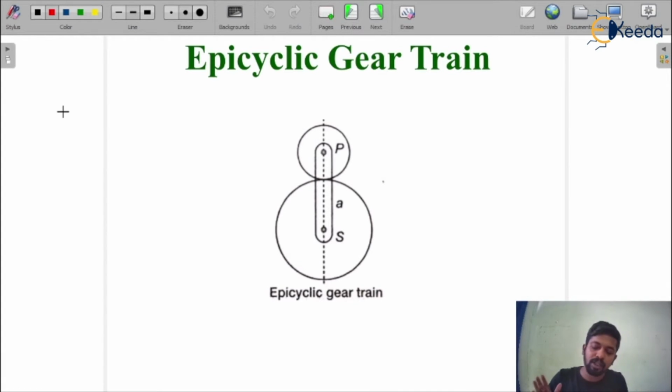See, apart from the rotation of the gears, if any other gear axis is in rotation with respect to some other gear axis, then it is known as the epicyclic gear train. What I am going to say is, apart from the rotation of the gears, if any axis of the gear is in rotation with respect to some other axis, then we call it the epicyclic gear train. So I'm just writing here.